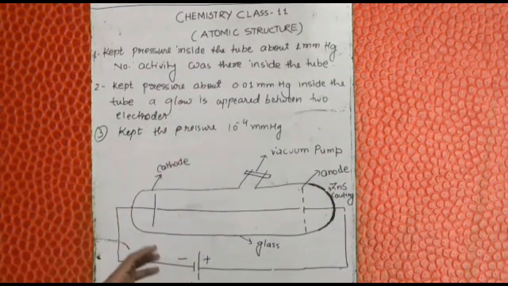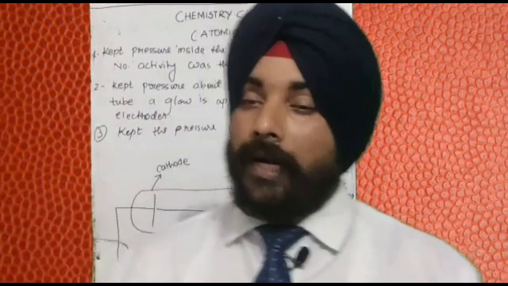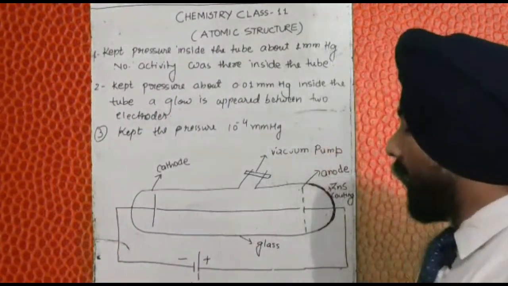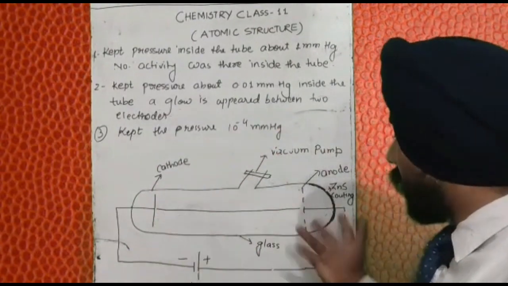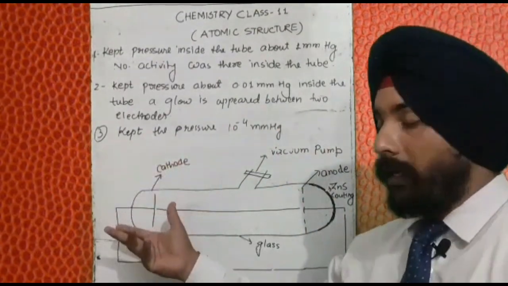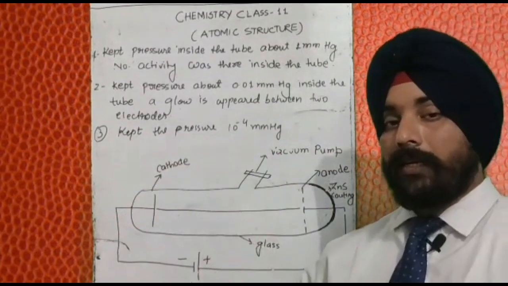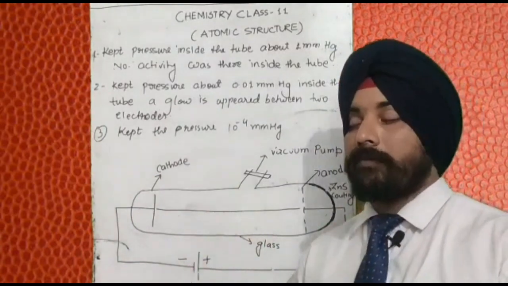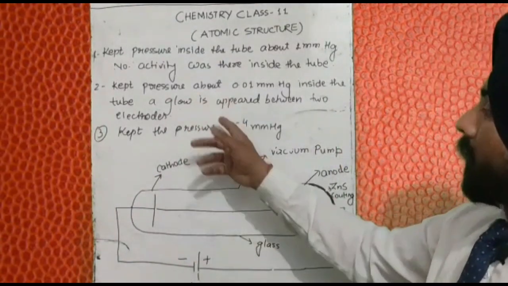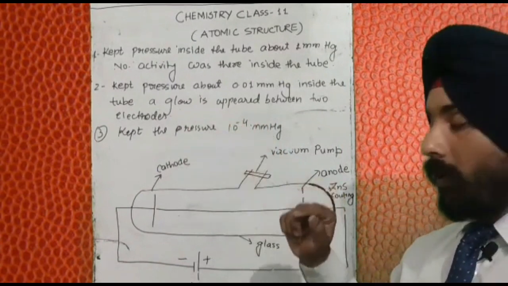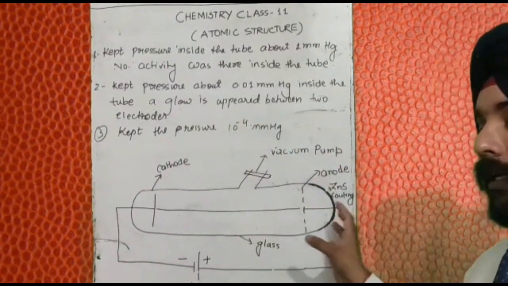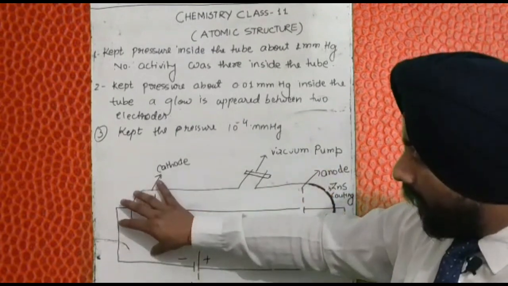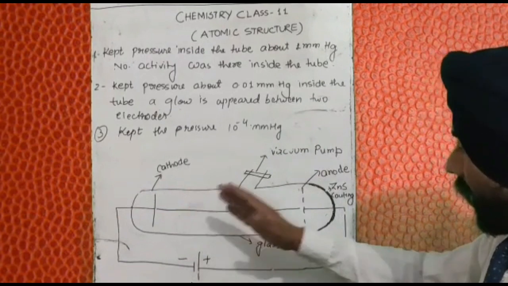He did so to find out where these particles were getting emitted from, since he did not know whether they were emitted from the cathode or from the anode. After reducing the pressure to 10 to the power minus 4 mmHg and getting the glow behind the anode plate, he came to know that some particles are emitted from the cathode and move toward the anode.